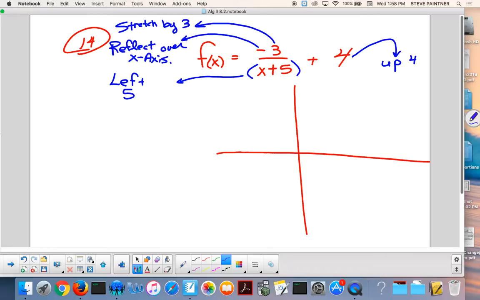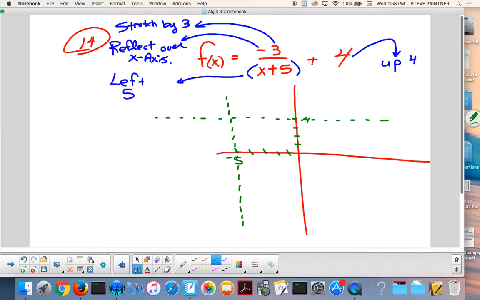But if I were you, I would start with your right, left, up, downs. So your asymptotes will move left 5, up 4. I hope you did that. Here's what it looks like. At negative 5, you have a new asymptote right there. At up 4, you have a new asymptote right here. This becomes your new origin, by the way.